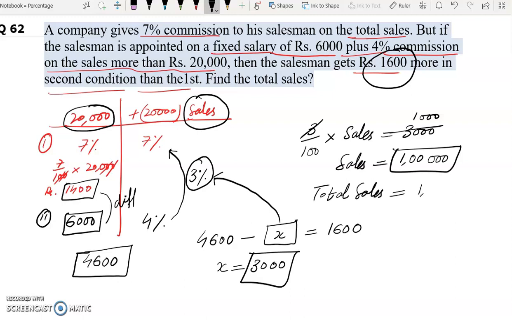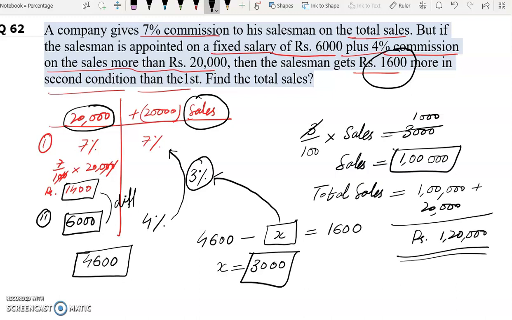Total sales will be 1 lakh plus 20,000, and this is our answer. Here the sale was 20,000, and more than 20,000, the sales was 1 lakh. So our total sales is 20,000 plus 1 lakh, which is 1,20,000, and this is our answer.